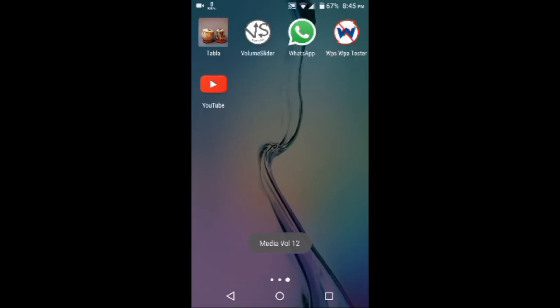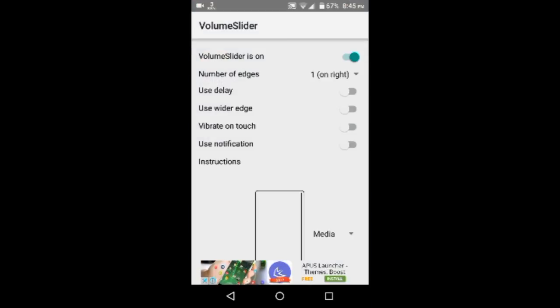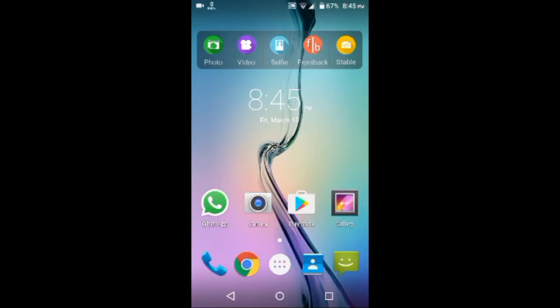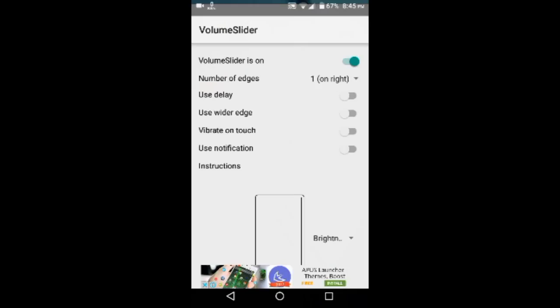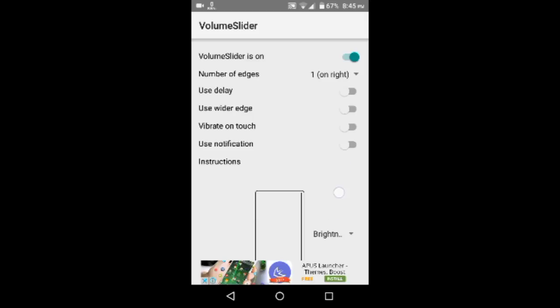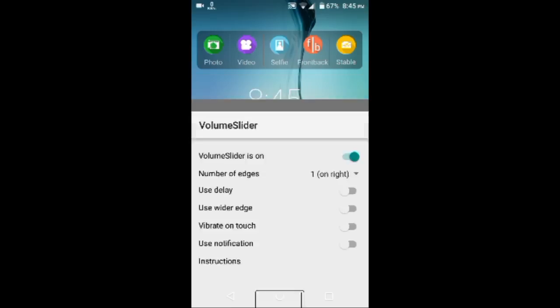You can also control the brightness. Simply set on brightness, and as you can see, this app is working very good. And there are plenty of options available.